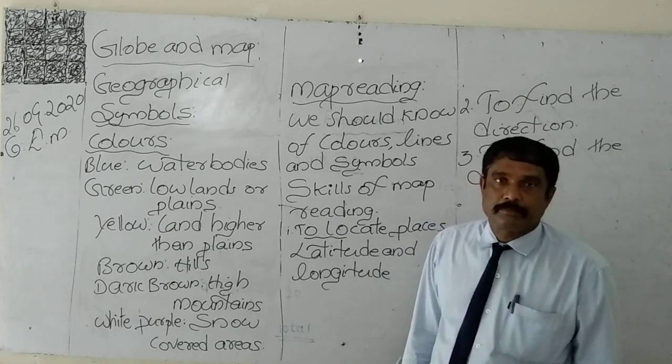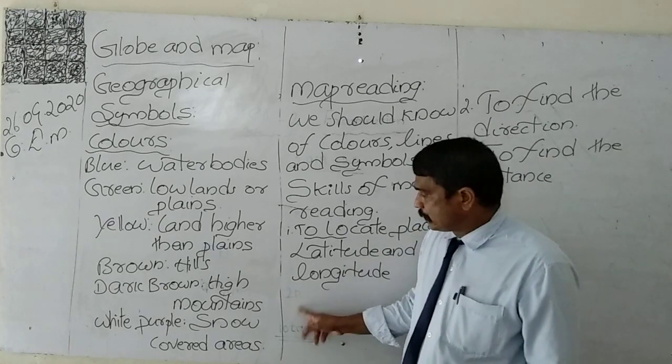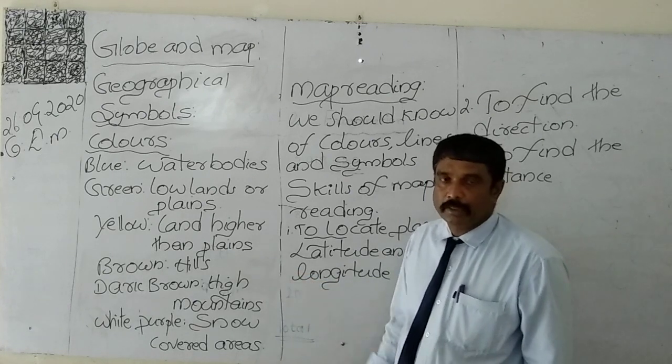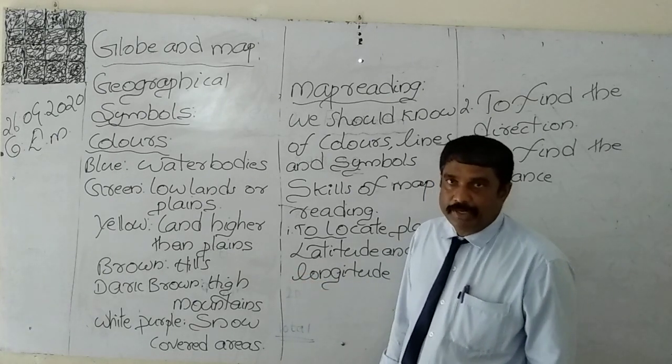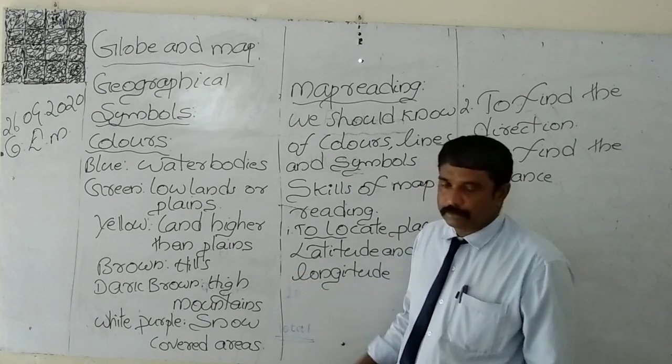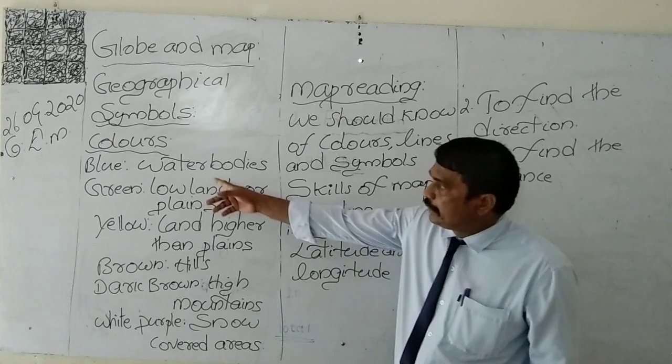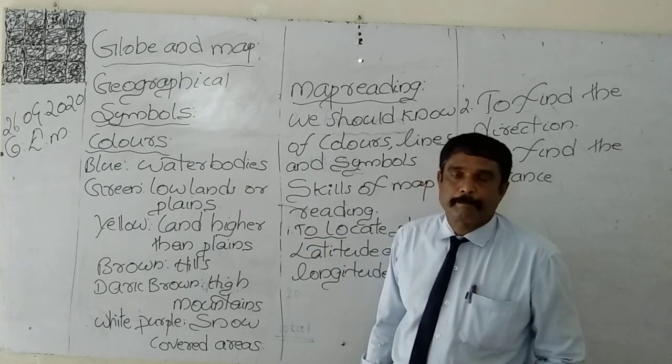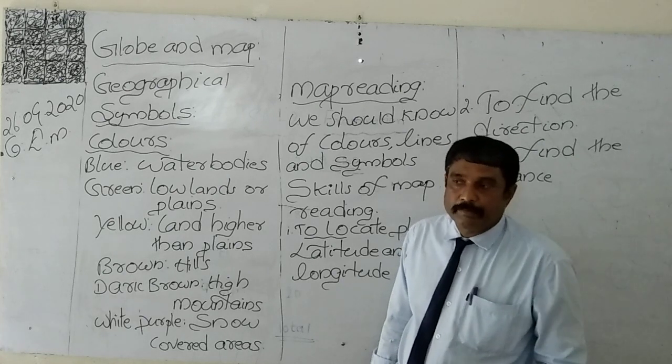Rivers are there on the surface of the earth. They are also marked in blue color. Spring. What is the meaning of the word spring?